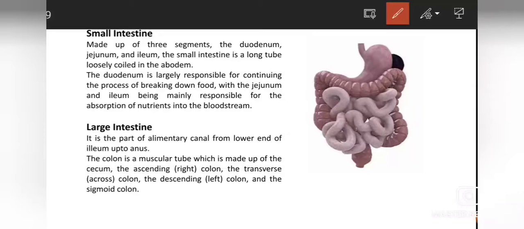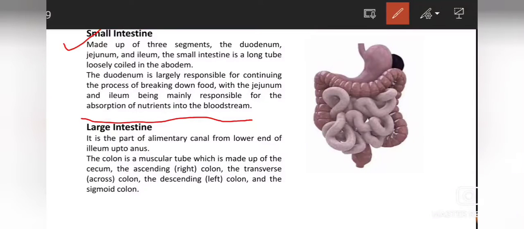Now here we come to small intestine. Small intestine is made up of 3 segments: the duodenum, jejunum and ileum. The small intestine is a long tube loosely coiled in the abdomen. The duodenum is largely responsible for continuing the process of breaking down food, with the jejunum and ileum being mainly responsible for the absorption of nutrition into bloodstream.